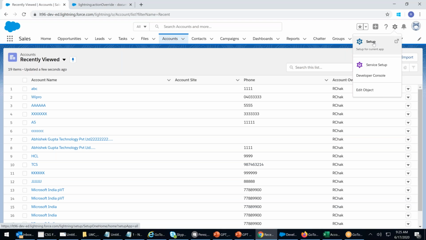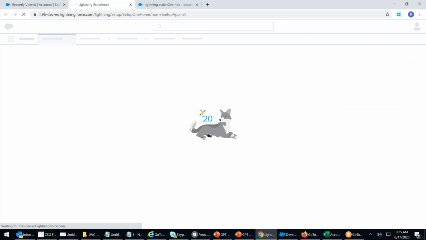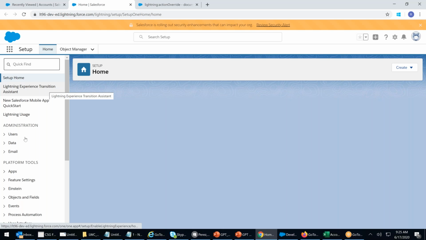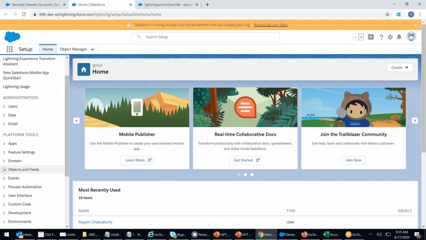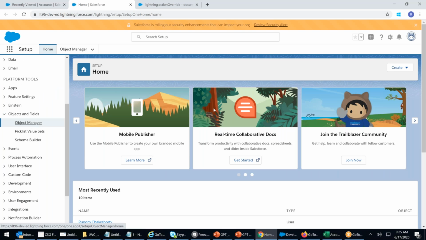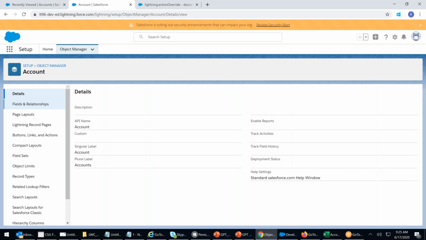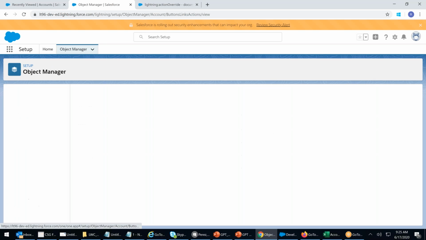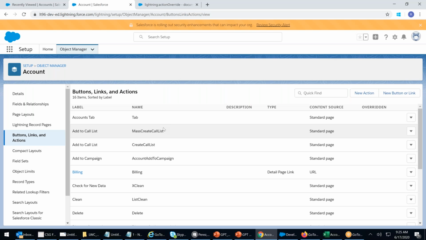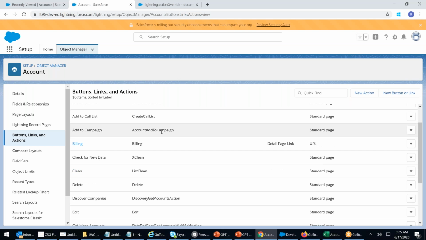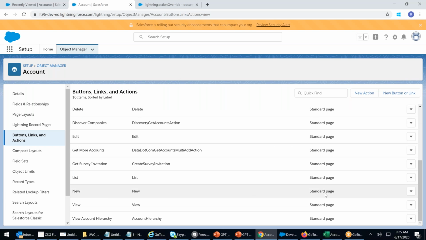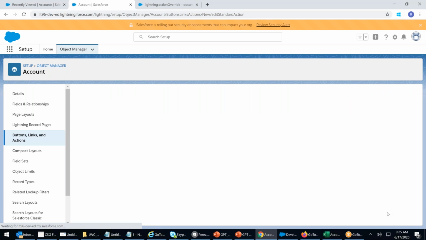Setup. Go to my objects and fields. Object manager. Look for the account object. Account. Go to buttons, links and actions. Look for the button called new. Here is the new button. Standard button. Click on this. Click on edit, right side corner, drop down, edit.